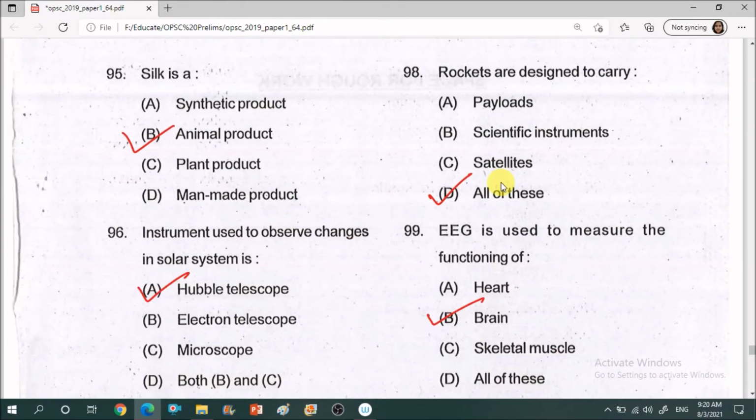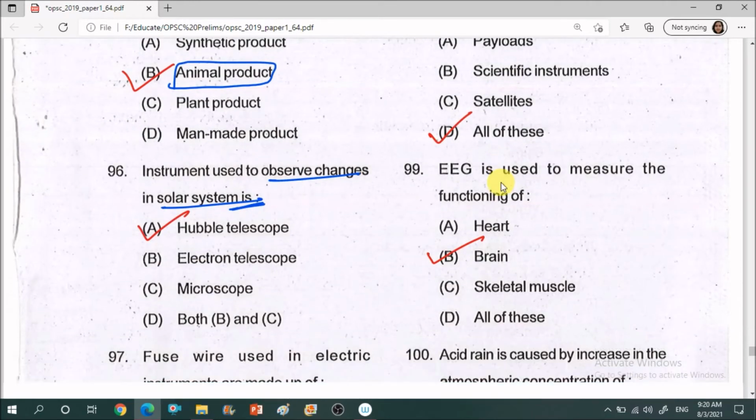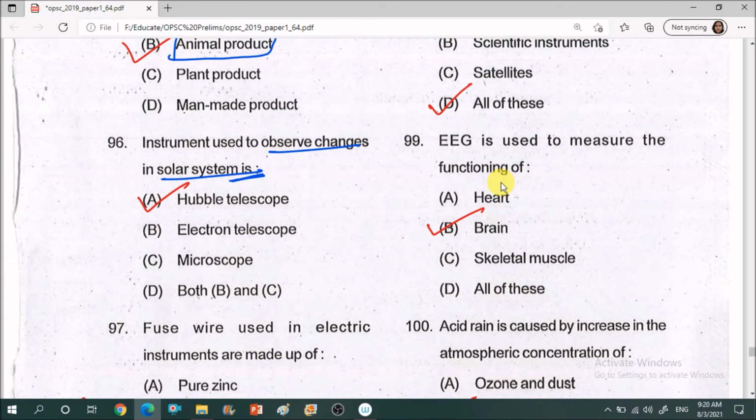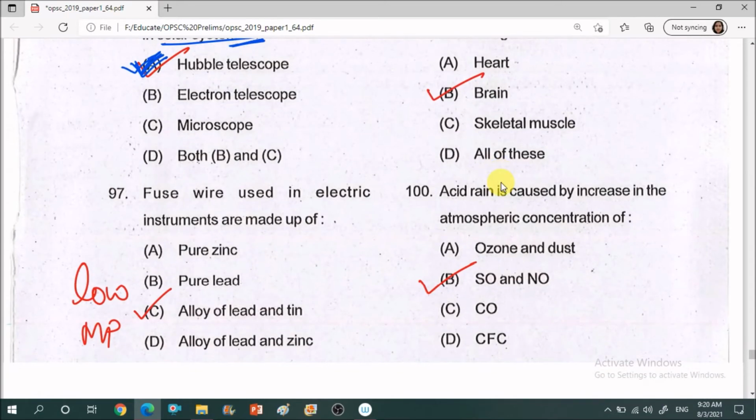Next question, question number 95. Silk is a dash: synthetic product, animal product, plant product, and man-made product. The correct answer is option B, animal product. Next, instrument used to observe changes in the solar system is dash. The options are Hubble telescope, electron telescope, microscope, both B and C. So the correct answer is Hubble telescope. In the solar system it is used.